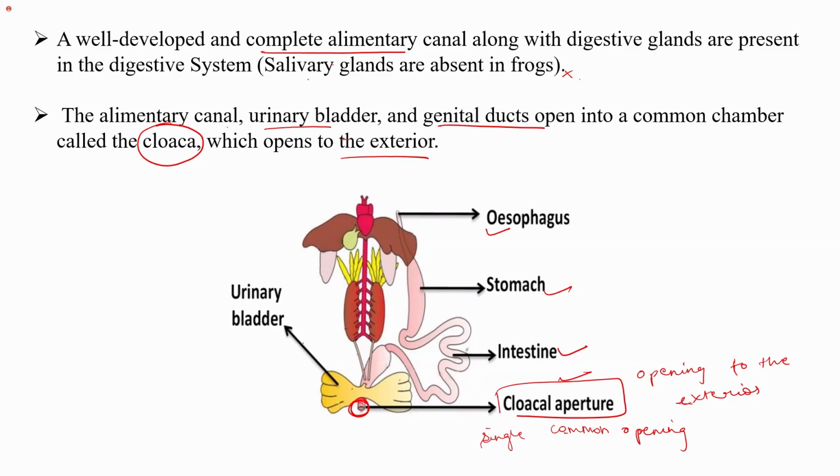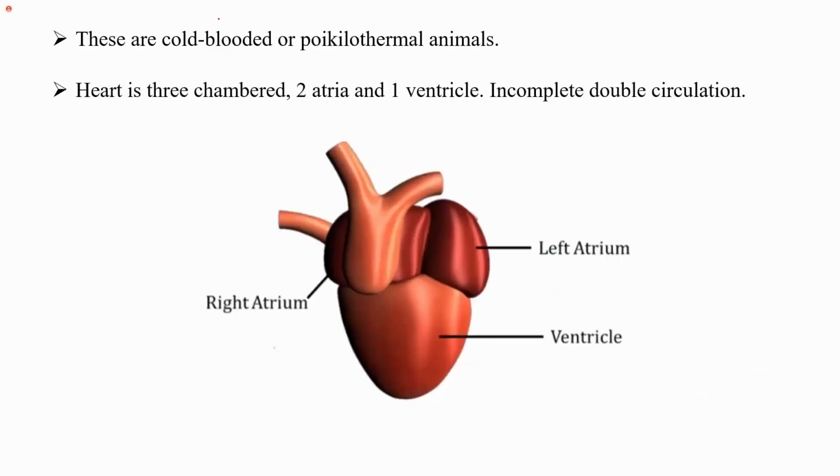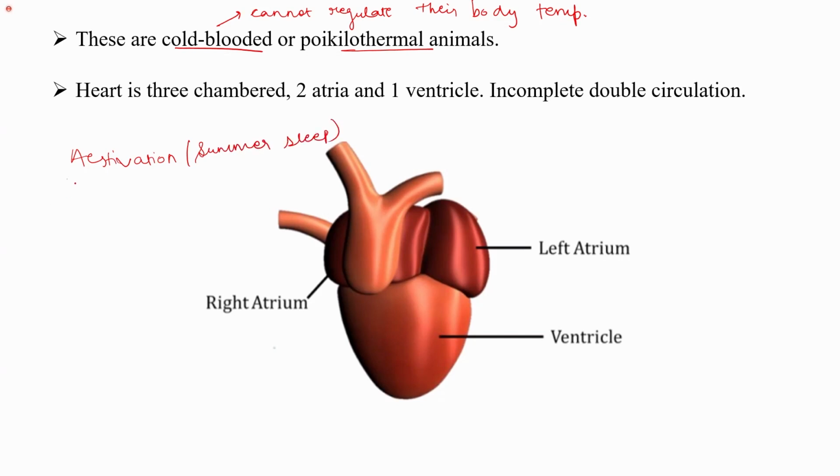These are cold-blooded animals, so their body temperature changes with the environment. As I mentioned, they can undergo estivation, which is the summer sleep, in order to avoid the extreme summer heat, or they may undergo hibernation in order to escape the cold winter.